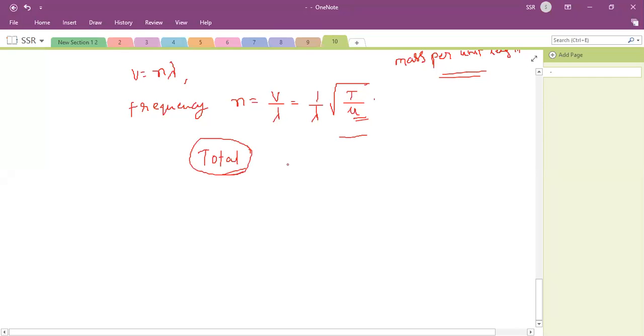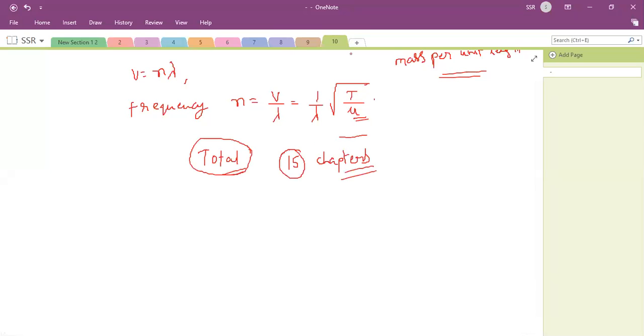Actually, total syllabus means about 15 chapters, including waves, but it depends on the time and situation. We'll finalize on Monday. Are you clear this point?